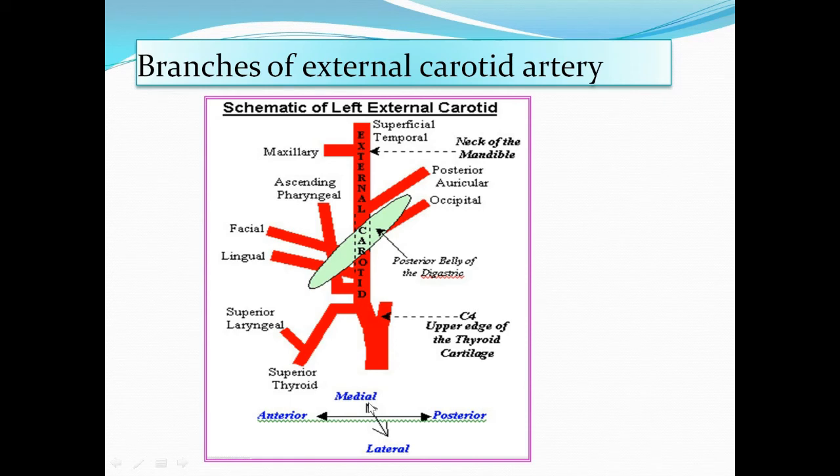And this side is medial and this side is lateral. This is anterior and posterior, diagrammatic. So one medial branch, this is the ascending pharyngeal. And 3 anterior branches: superior thyroid, lingual, facial. 2 posterior branches: occipital and posterior auricular. 2 terminal branches: maxillary and superficial temporal.